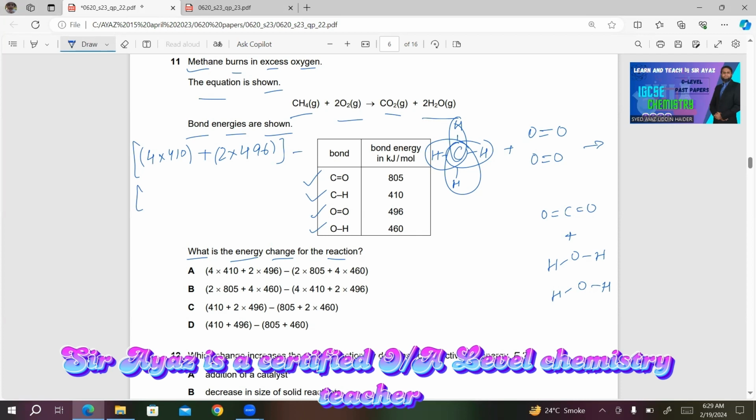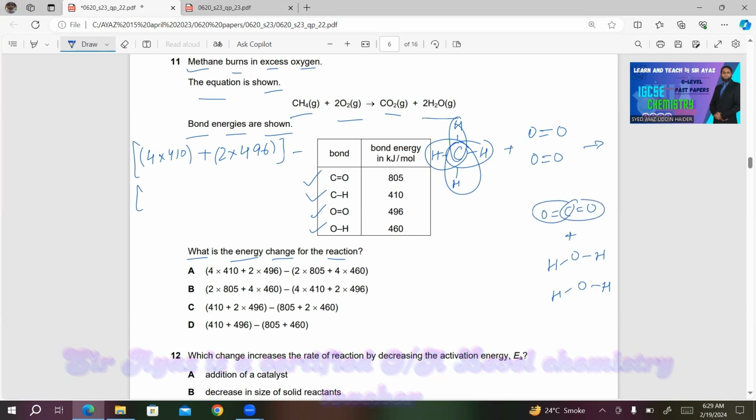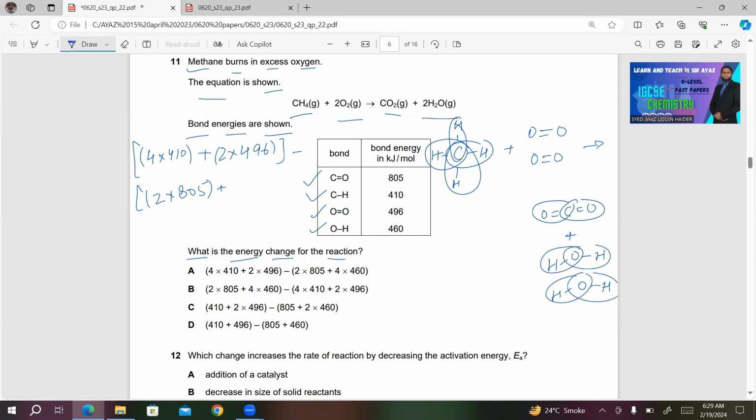On the product side, we have 2 C=O. So we will multiply 2 by 805, plus we have 1, 2, 3, 4 bonds of O–H.